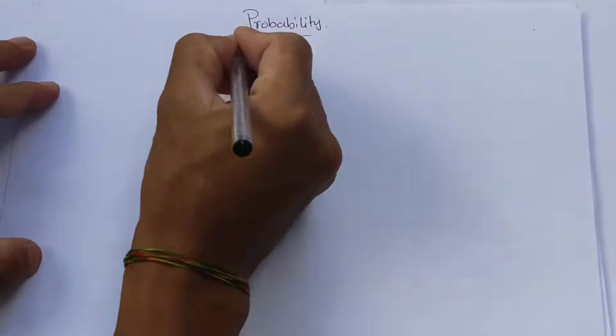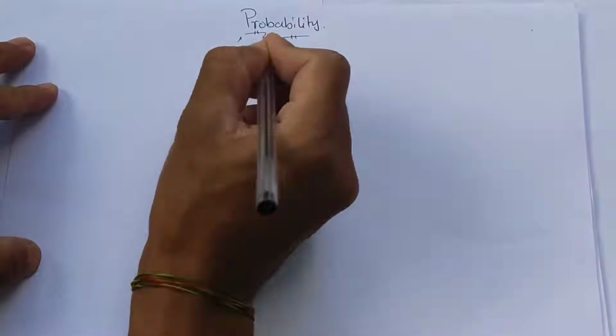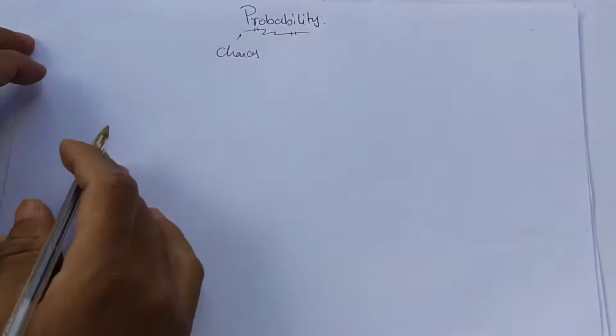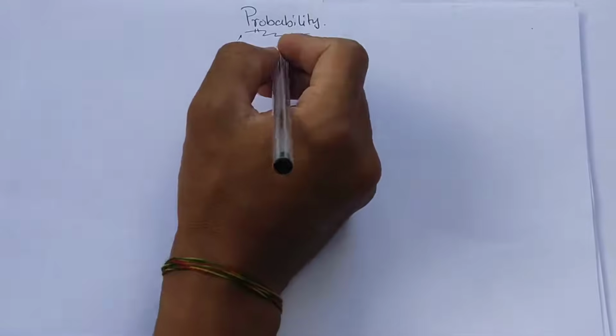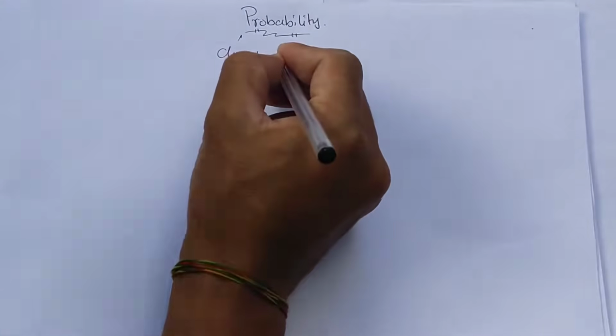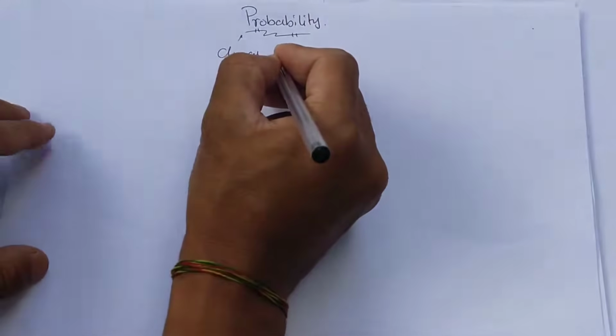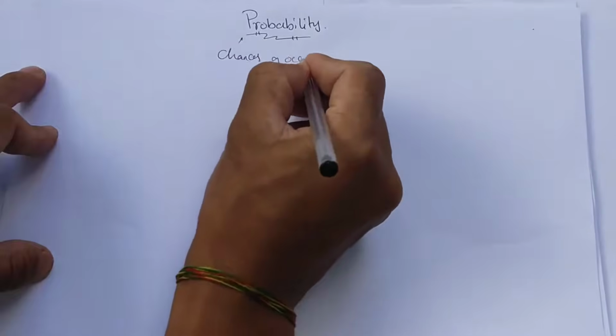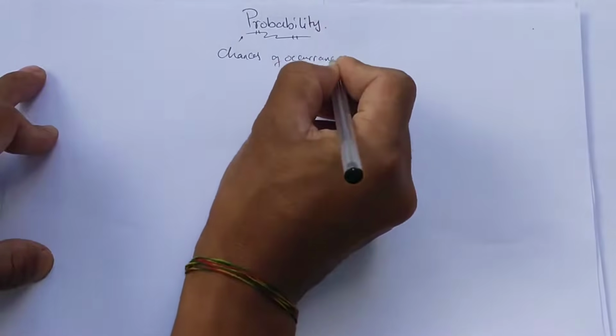So today's lesson is about probability. Probability simply means chances, chances of occurring or happening. The chances of an event happening or occurring. Let's say chances of occurrence.